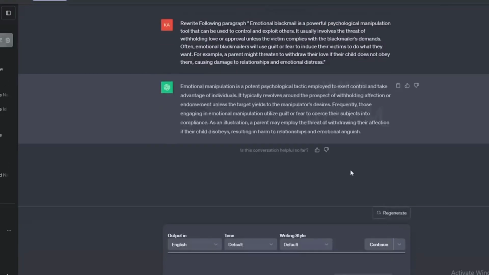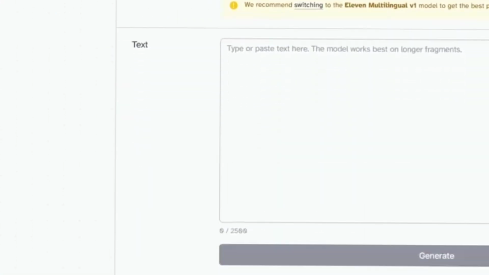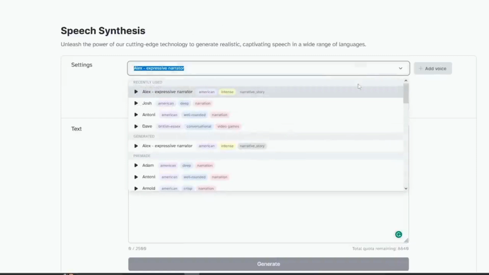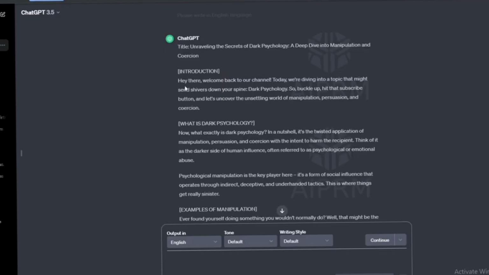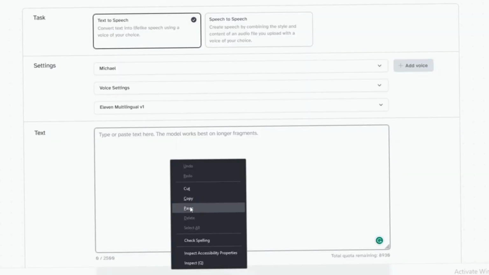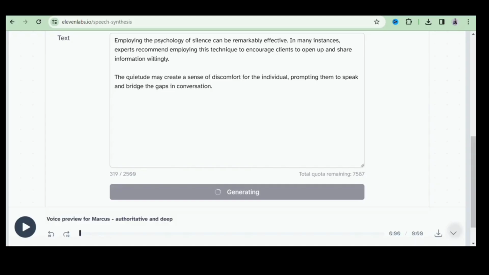Voiceover production, selecting a voiceover tool. Alien Labs offers a diverse selection of AI voices. We recommend opting for a deeper voice to resonate with the subject matter. Generating voiceovers. Copy and paste your ChatGPT-generated script into Alien Labs, and within seconds, a professional-sounding voiceover will be ready to use.